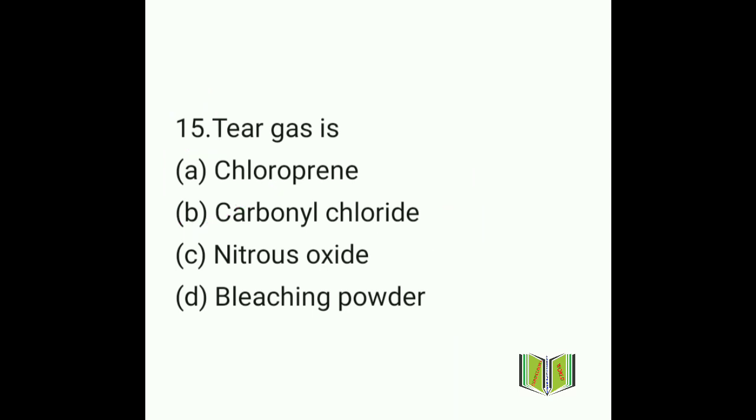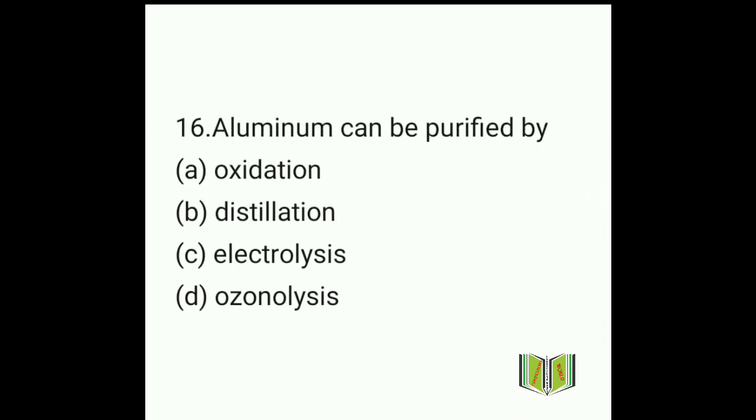Move on to the next question, question number 16. Aluminum can be purified by option A oxidation, option B distillation, option C electrolysis and option D ozonolysis. So what will be the answer? The answer will be electrolysis. Aluminum is basically purified by the process of electrolysis.